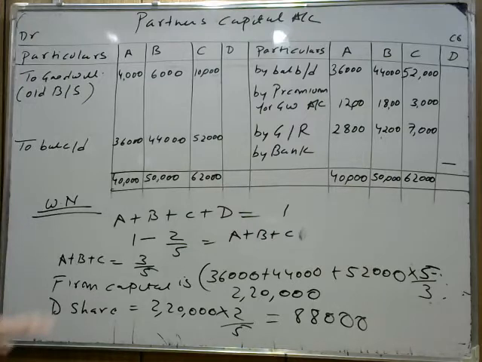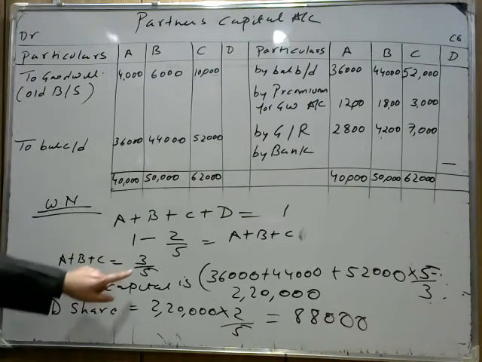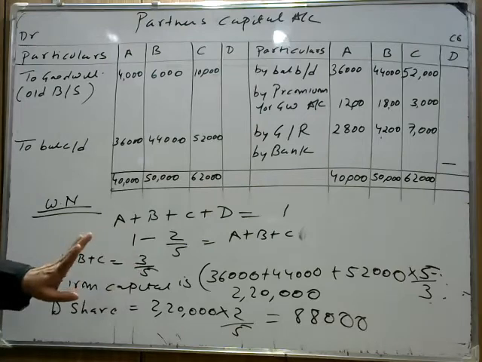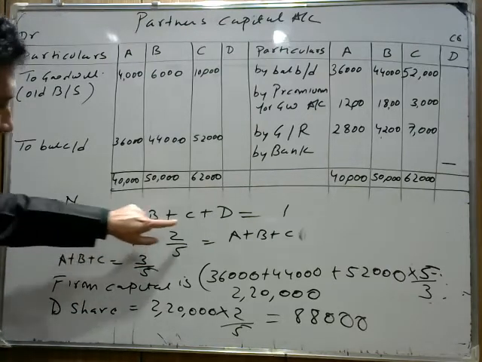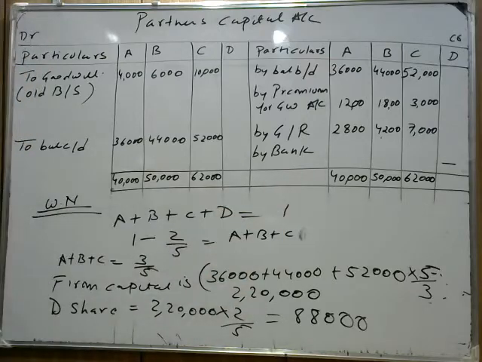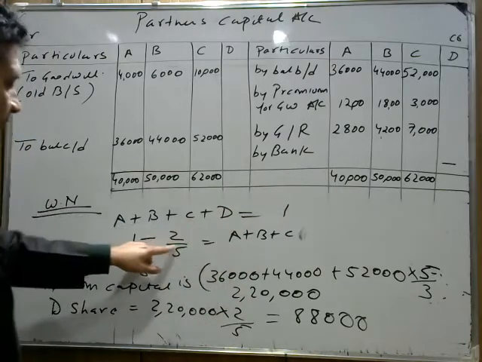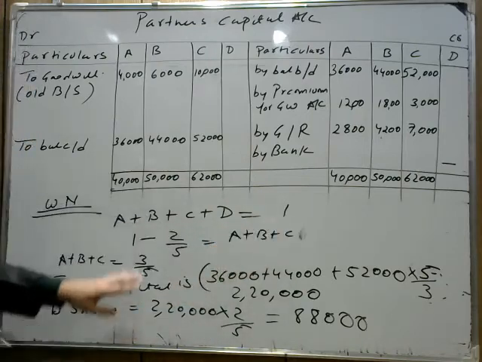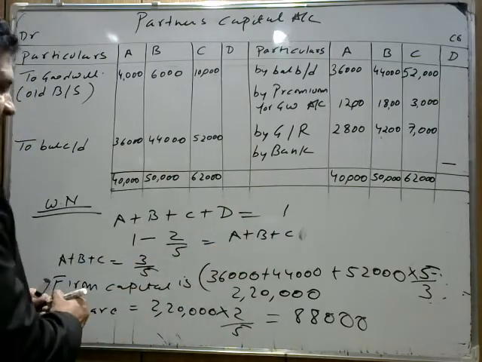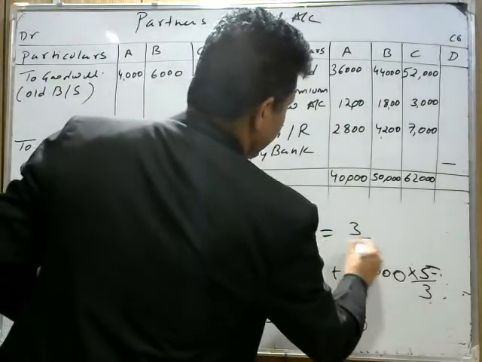I hope it's clear that the total capital of the firm is A plus B plus C. Total capital कितनी है इनका? इनका share 3/5 है. How do we find? Because the total share of A plus B plus C plus D is 1. Out of which D shares 2/5. So what is the share left for A plus B plus C? So 1 minus 2/5 is coming 3/5.